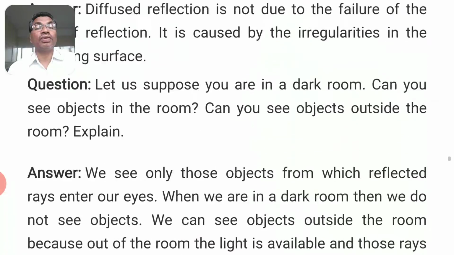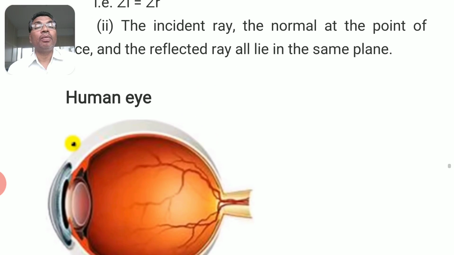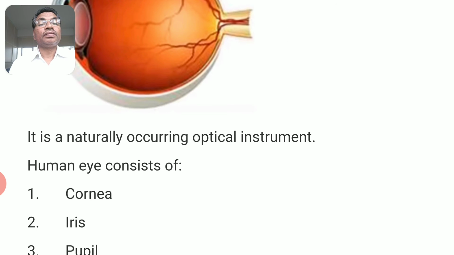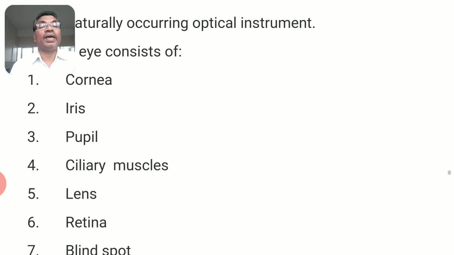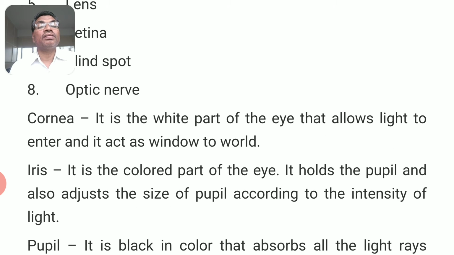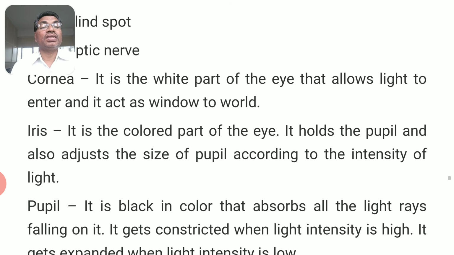Now let us go through one of the most important organs in our body, the one which gives us the sense of vision, that is the human eye. It is a naturally occurring optical instrument in our body. The human eye consists of cornea, iris, pupil, ciliary muscles, lens, retina, blind spot, optic nerve. What is cornea? It is the transparent part of the eye that allows light to enter, and it acts as a window to the world. What is iris?